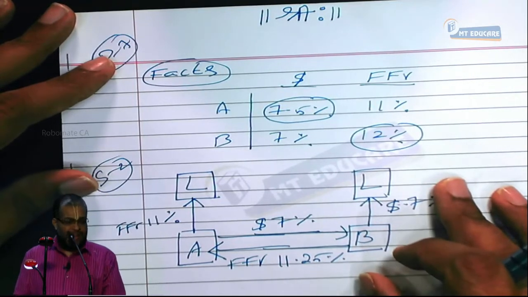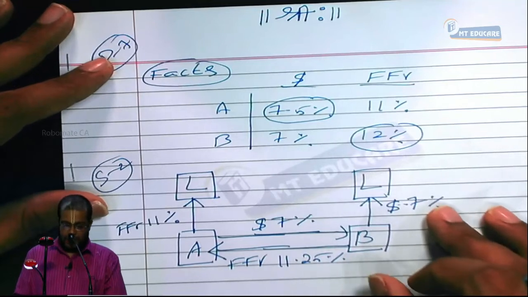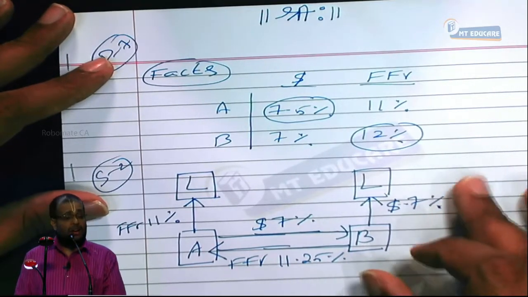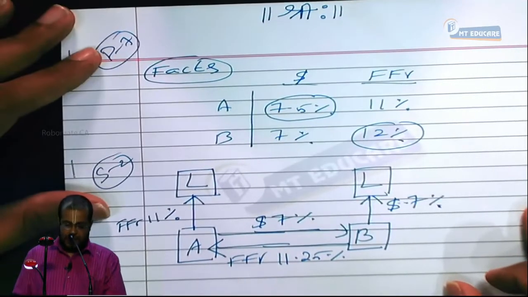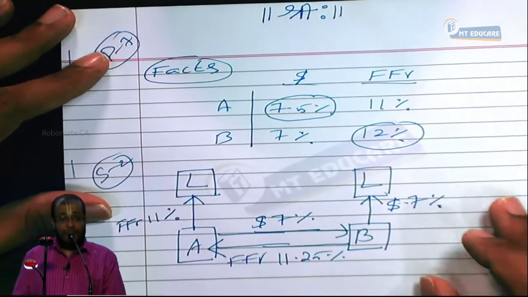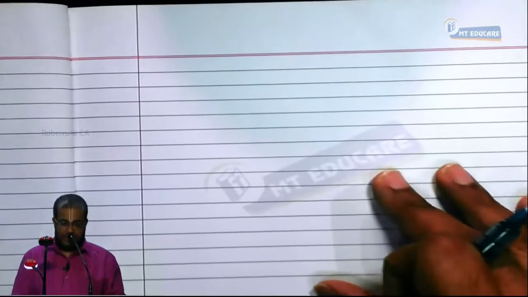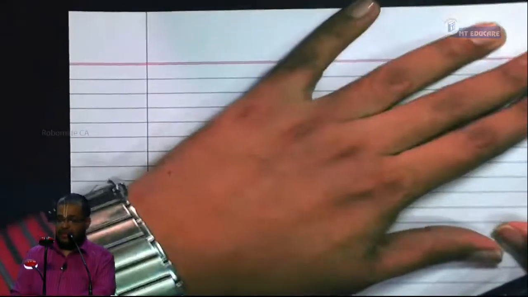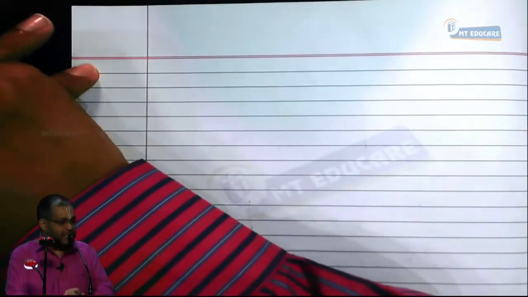Overall, it saves 0.75% across two currencies. Can I proceed or not? Now, step 2 or step 3?